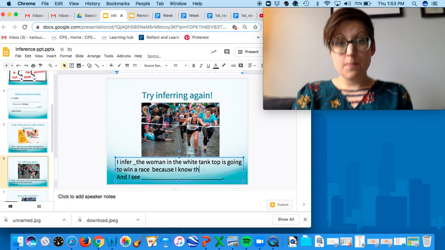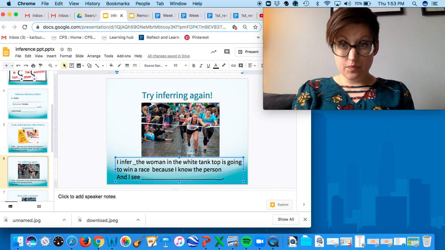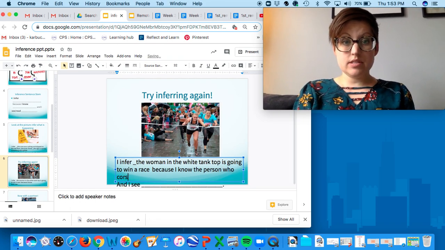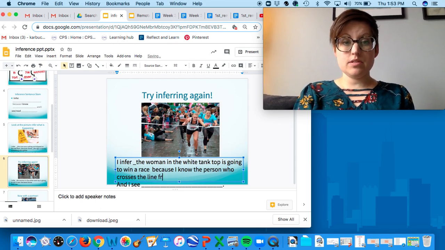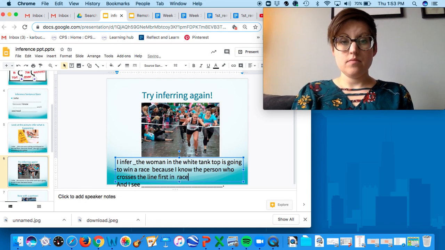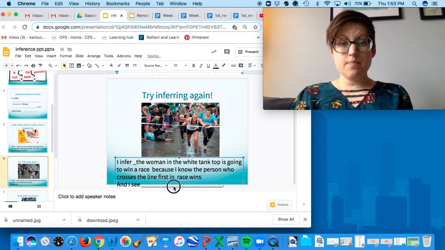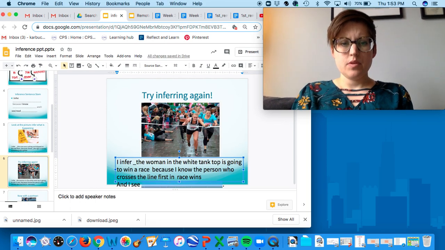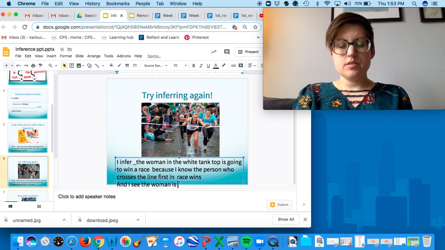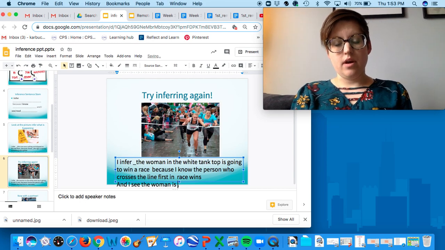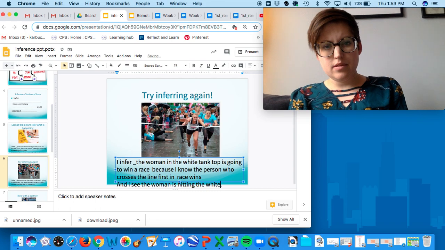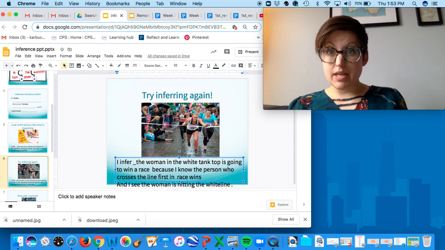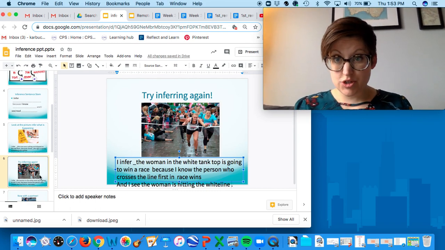So I know the person who crosses the line first in a race wins. And I see the woman is hitting, I guess, the white line. And so that is my inference of what is going on in our picture.